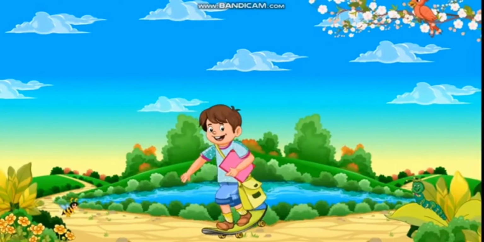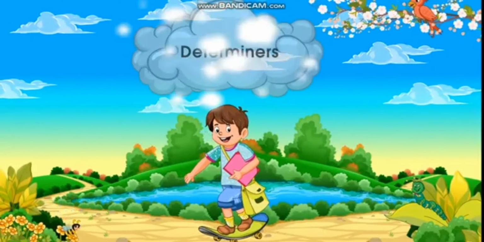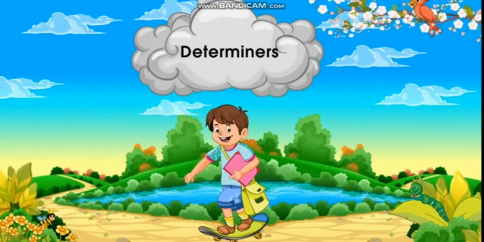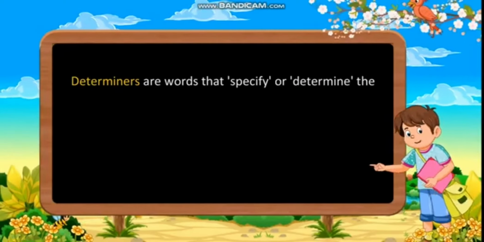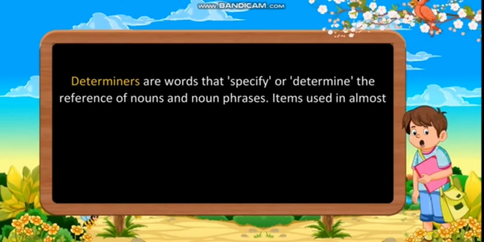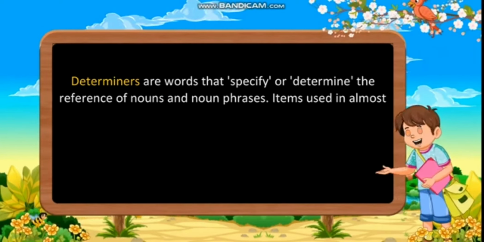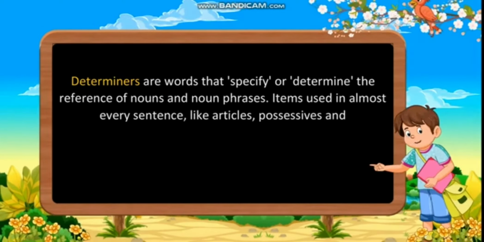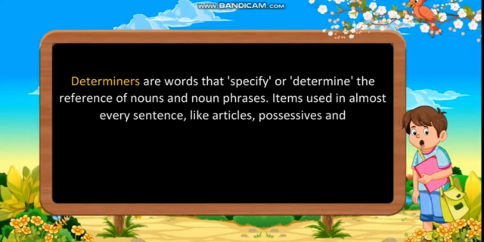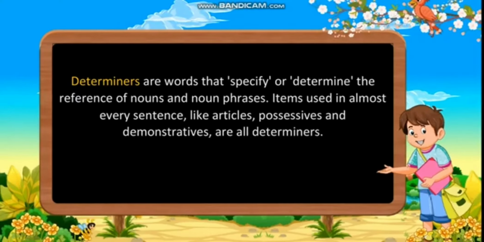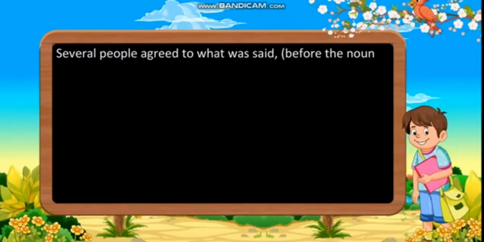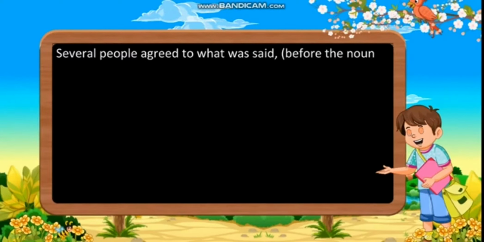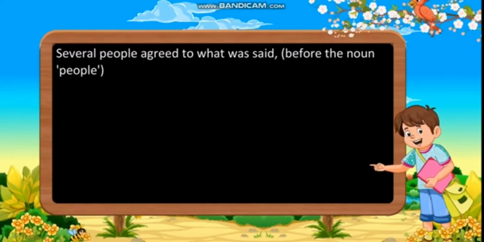So today we are going to talk about a grammar topic from your textbook, that is determiners. Determiners are words that specify or determine the reference of nouns and noun phrases. Items used in almost every sentence like articles, possessives and demonstratives are all determiners. Several people agreed to what was said. Several is a determiner before the noun people.